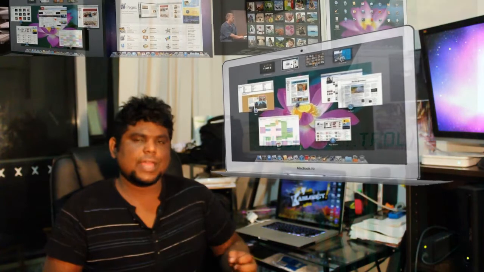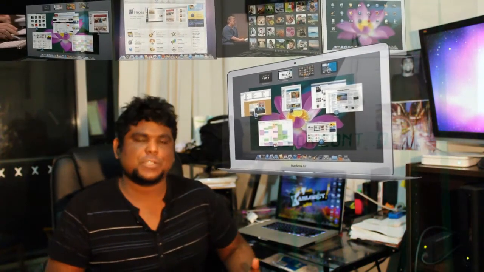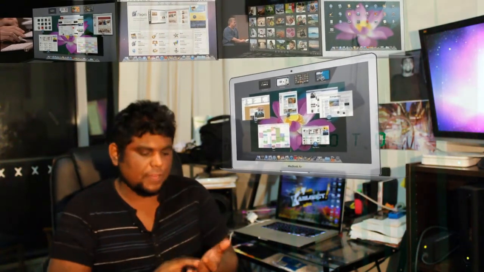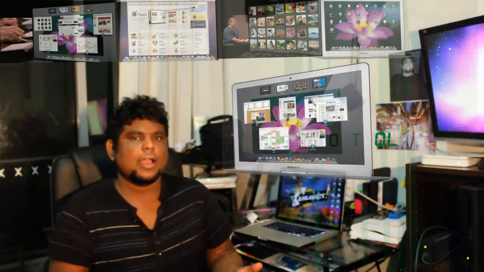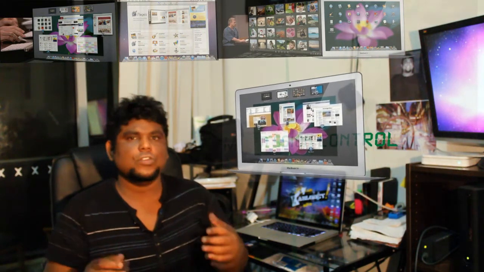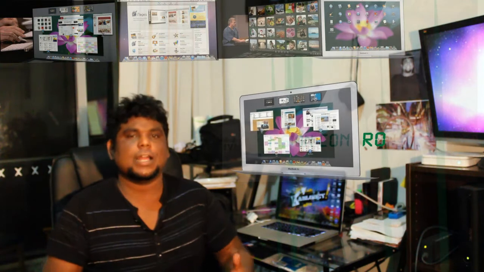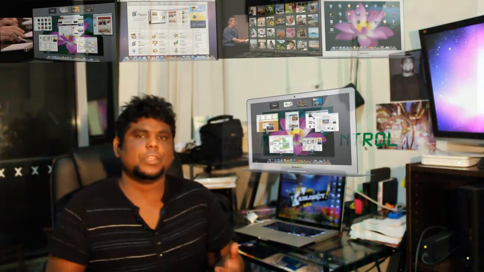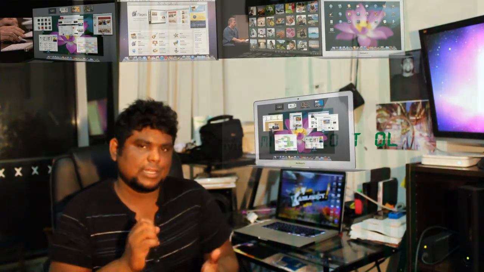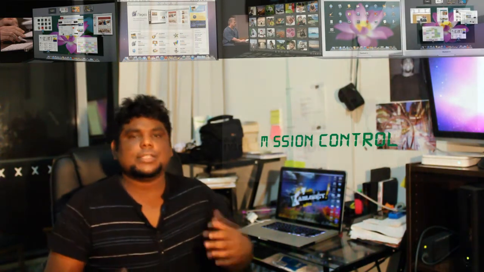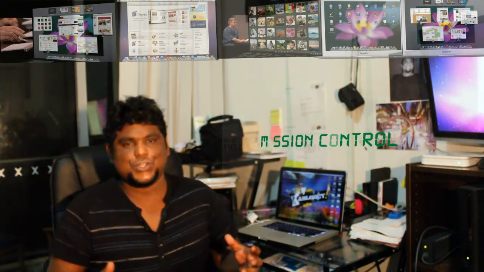Also, a new dashboard, or at least a new way to get to the dashboard, has been introduced. You just do another swipe to the right with 2 fingers, and you go straight to the dashboard, which makes it a lot easier to reach. So you wouldn't have to click on the dashboard icon to use the calculator or whatever. Now, Steve Jobs was talking about various ways in which you can mate the iPad with the MacBook